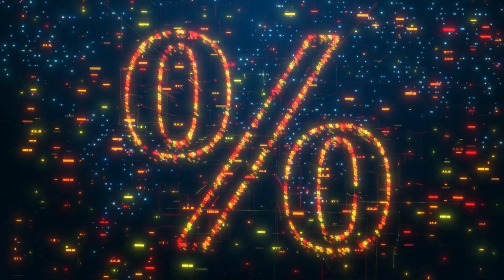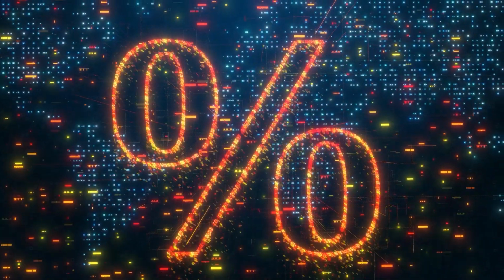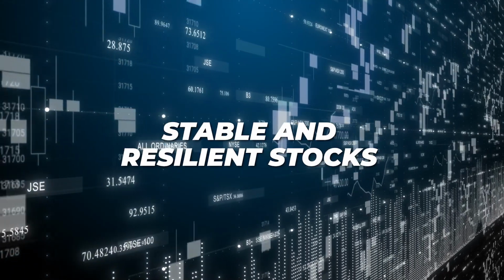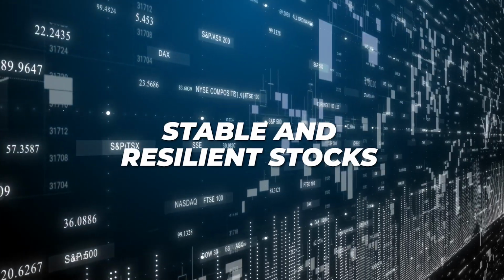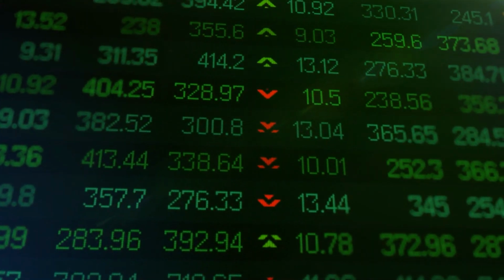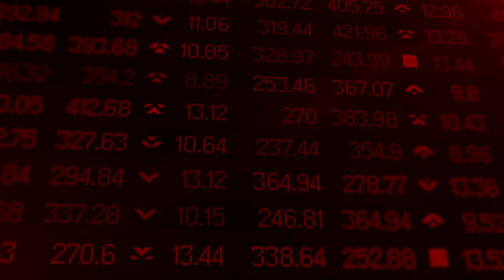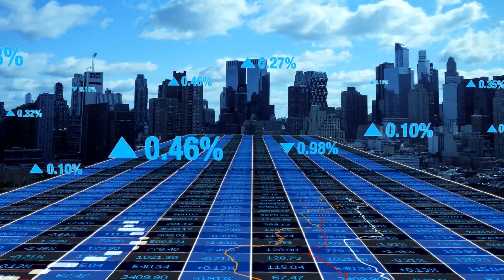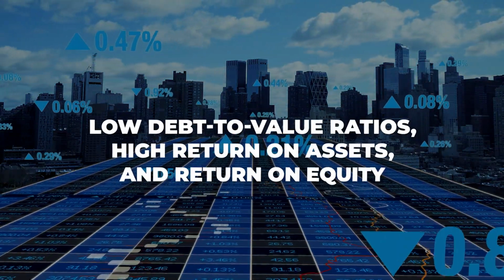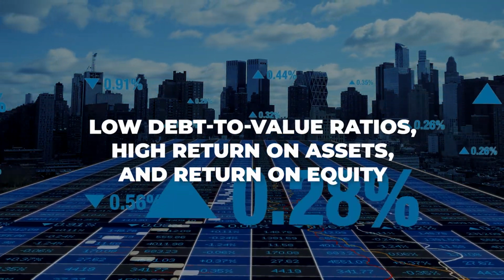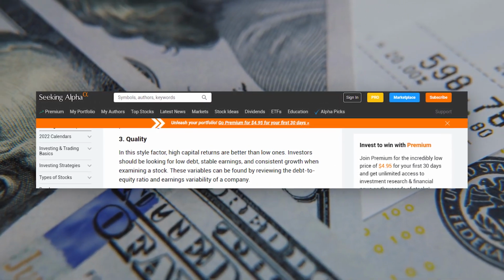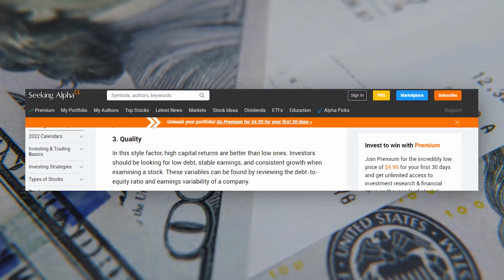Studies have shown that the quality factor outperforms the broader market over time, making it a popular choice for investors looking for stable and resilient stocks. But it's important to remember that high-quality stocks can be more expensive than other options and may not always perform well in every market condition. When choosing quality stocks, investors should focus on companies with low debt-to-value ratios, high return on assets, and return on equity. These companies tend to have stable earnings, consistent asset growth, and strong corporate governance.